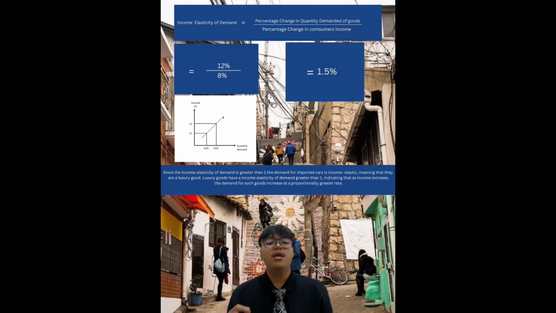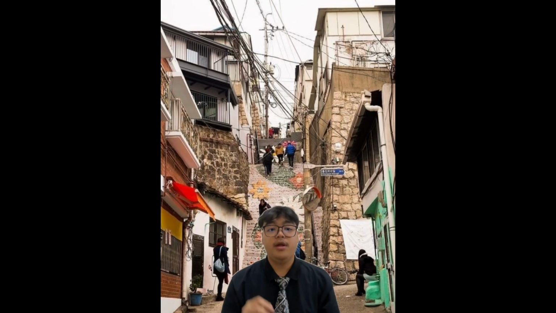This means they are classified as luxury goods. For luxury goods, income elasticity of demand greater than 1 indicates that as income increases, demand for this good increases at a proportionally greater rate.